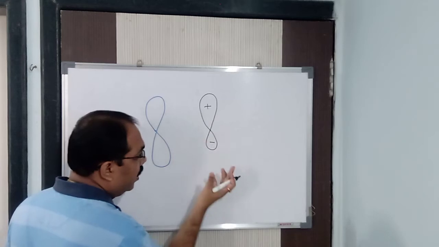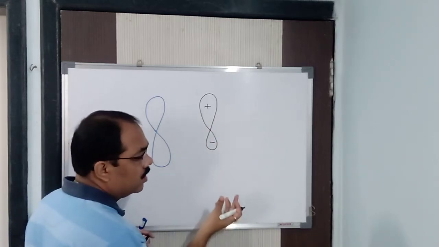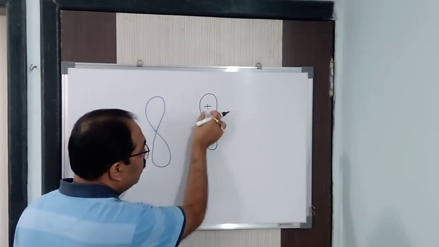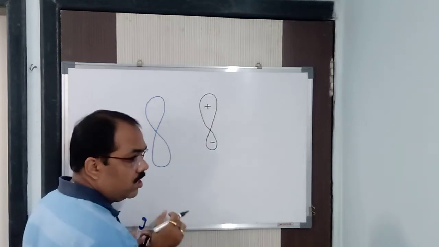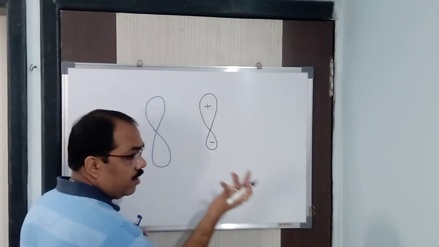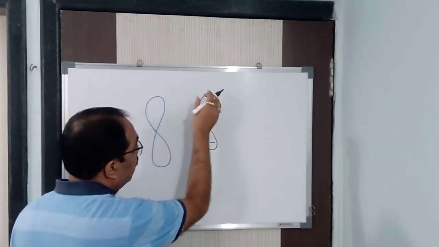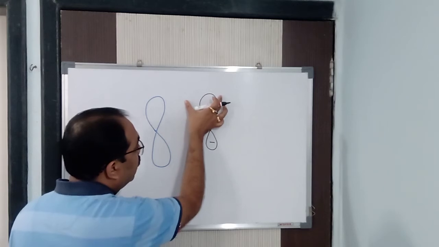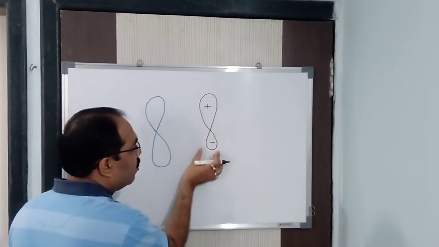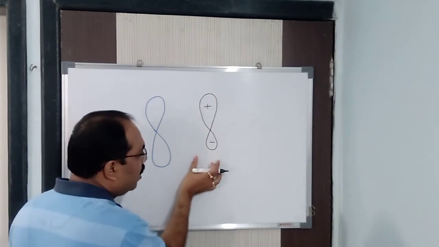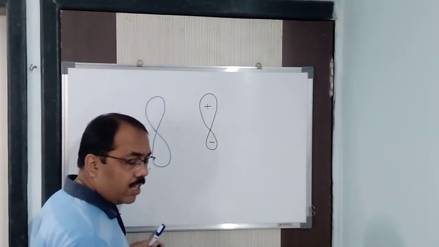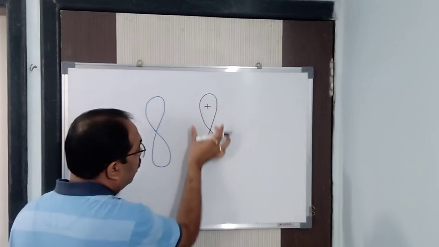Why is it so? Because, as I said earlier, lobes are made up of energy. So the electron density is more in this particular case when the hybridization takes place. You'll see in the diagram I'll draw that when hybridization takes place, the electron density is more on this side. So this lobe becomes bigger and this lobe becomes smaller, because electron density is less here. Lobes are made up of energy levels, sub-levels. So this is bigger and this is smaller.